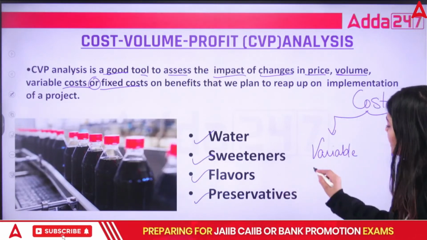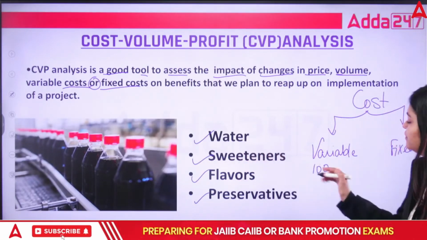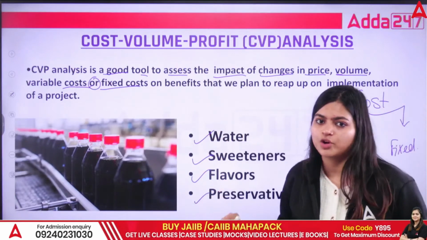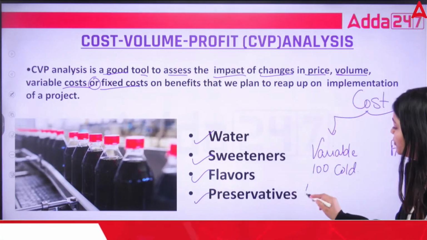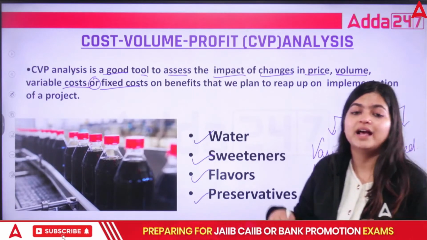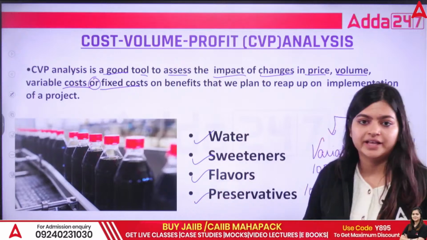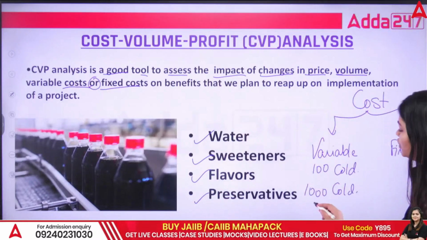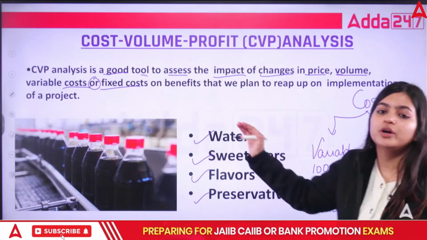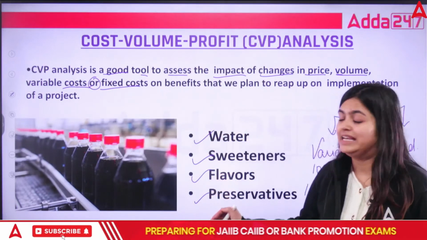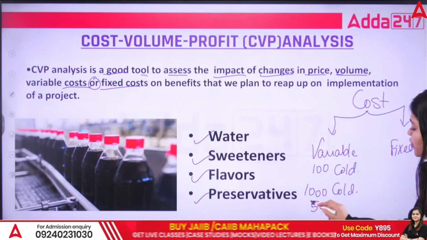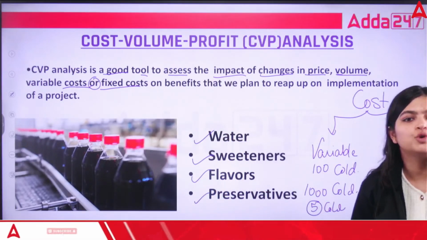If we are producing 100 bottles of this cold drink, we require raw materials as per that. If we want to produce 1,000 bottles, we require raw materials as per that. If you want to produce just 5 bottles, you are going to reduce your quantity and use only that much raw material through which you can produce 5 bottles of cold drinks.